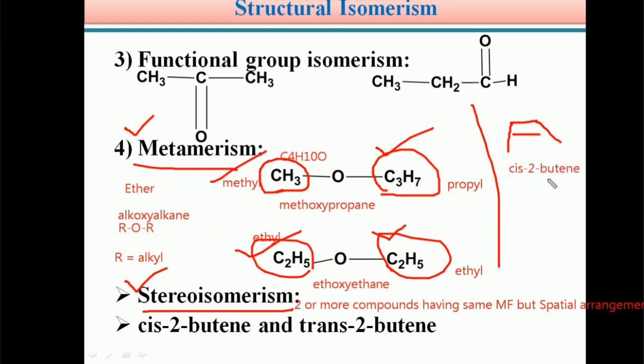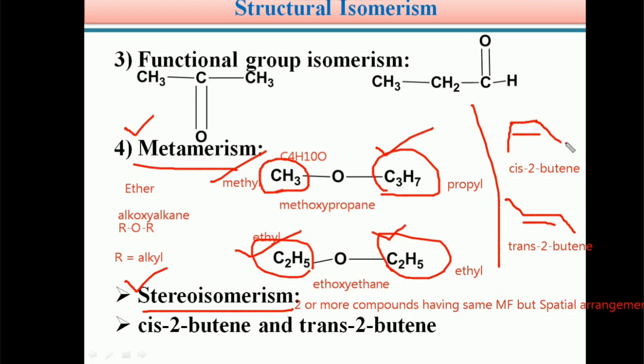And you can write trans-2-butene. The structure of trans-2-butene is like this. Its IUPAC name is trans-2-butene. Students, cis-2-butene and trans-2-butene differ in spatial arrangement.